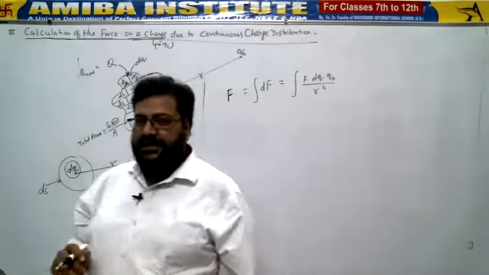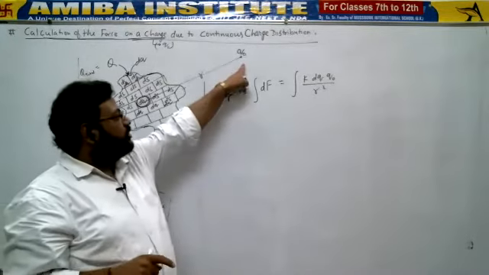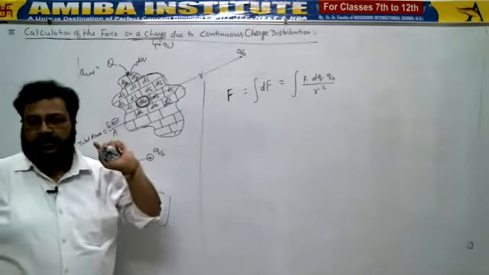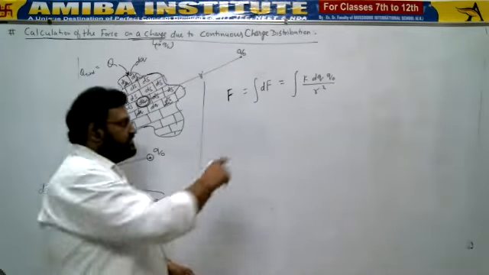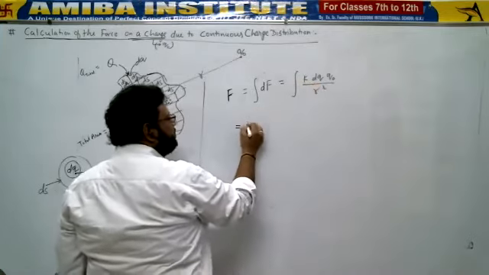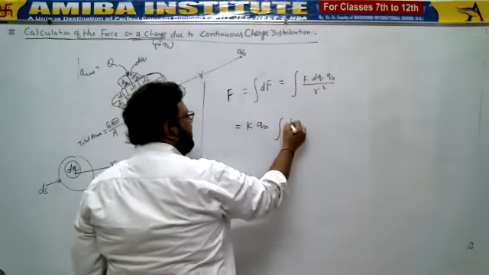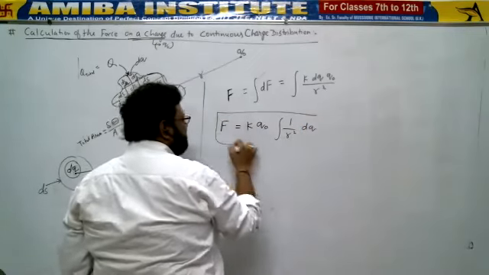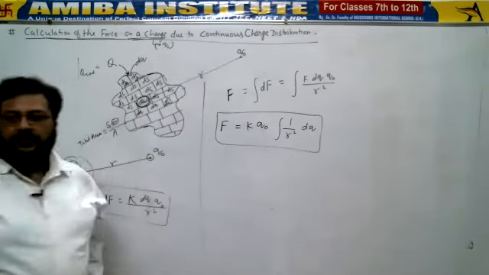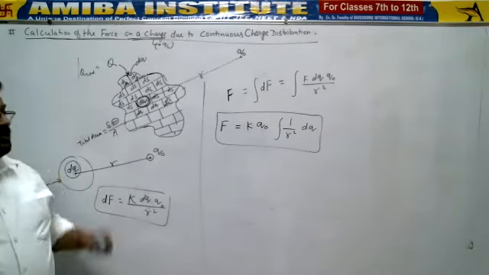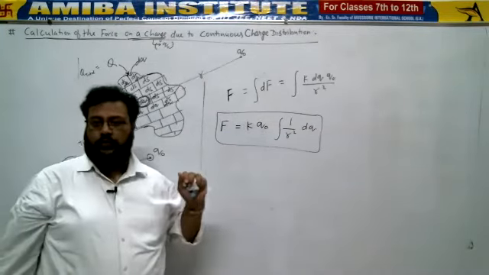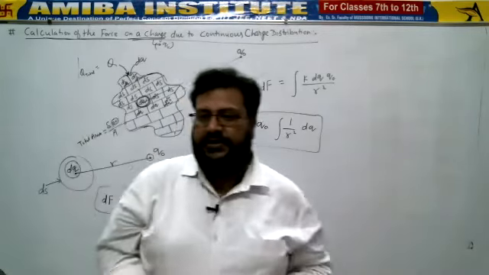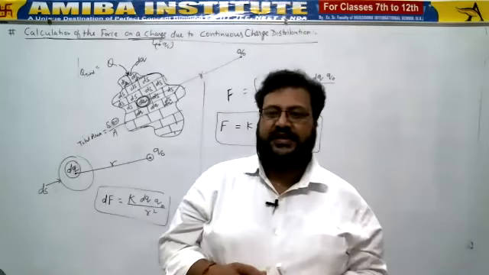Now what is constant here? K is constant, q naught is fixed, but dq and r will be different. dq cannot be taken outside because based on this we have to integrate. So k will be outside, q naught will be outside, 1 upon r square dq. This is the force. Now by replacing dq and r, we can find out the total force. And how to find dq? By using the concept of charge density, which I'll give you in the next class. Right? How many of you understood till now?